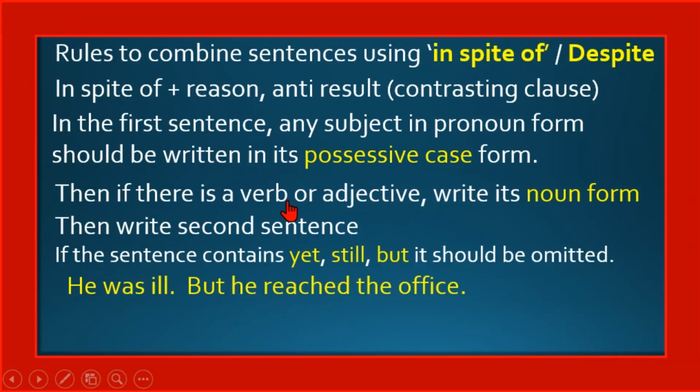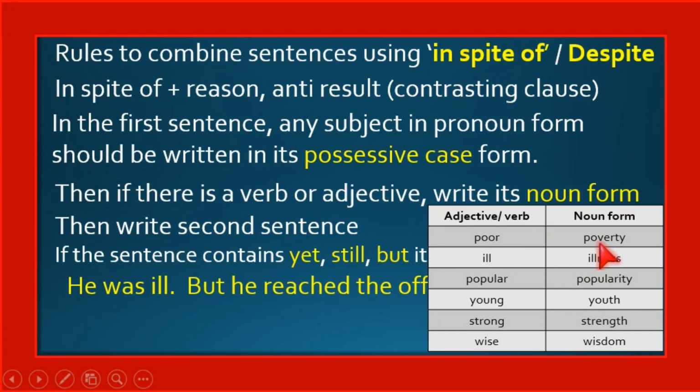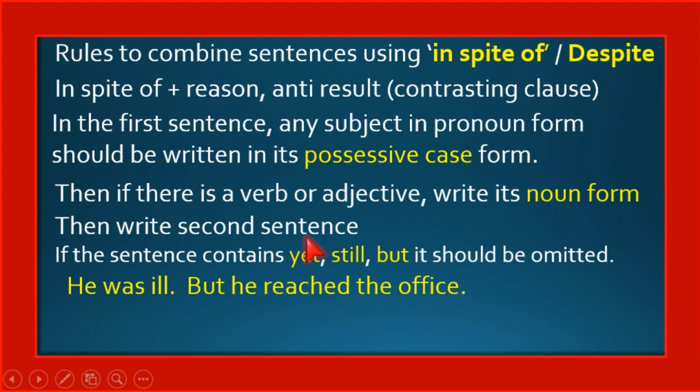Then if there is a verb or adjective, write its noun form. That means poor becomes poverty, ill becomes illness, popular becomes popularity, young becomes youth, strong becomes strength, wise becomes wisdom. These are some examples of the noun form. Then write the second sentence. The second sentence means the anti-result, the contrasting clause. If the sentence contains yet, still, but, it should be omitted.